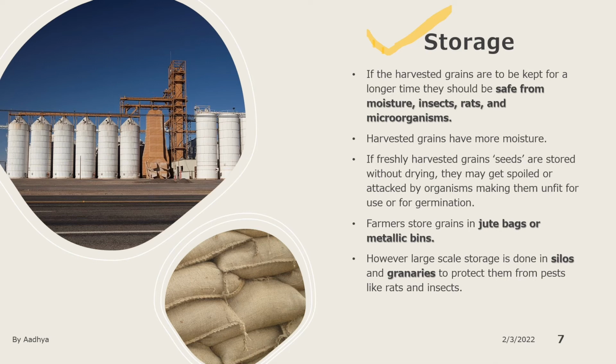Farmers generally store their grains in jute bags or in metallic bins. This is the image of a jute bag. However, large scale storage is done in silos and granaries to protect the grains from pests like rats and insects. And this is the image of the silos. Silos are big metallic bins, right? They are very big, made up of metal. They are generally used for large scale storage of grains.